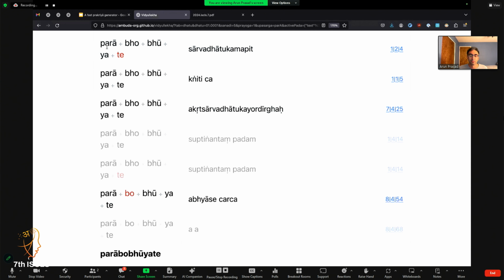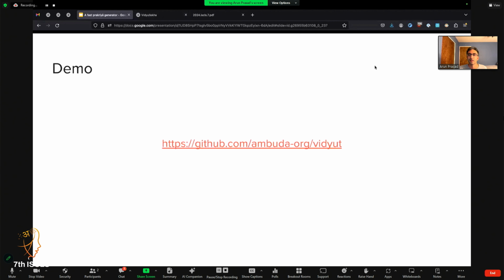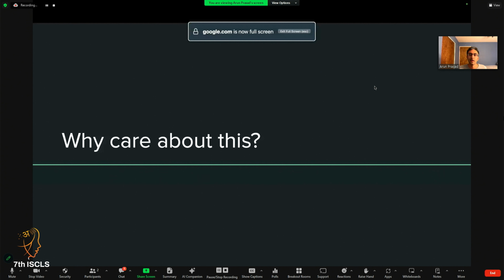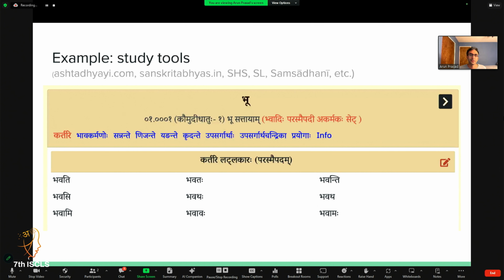So I want to briefly convey what the project is. So continuing from here, why care about this? Why is this an important problem? There are three angles that I think are interesting. The first are study tools like ashtadhyayi.com, sanskritabhyas.in, Sanskrit Heritage Site, Sanskrit Library, Samsadhani, and so on. Having an accurate list of Sanskrit words to consult is useful for students and anyone curious about Sanskrit grammar.